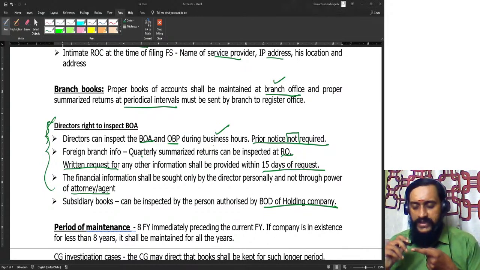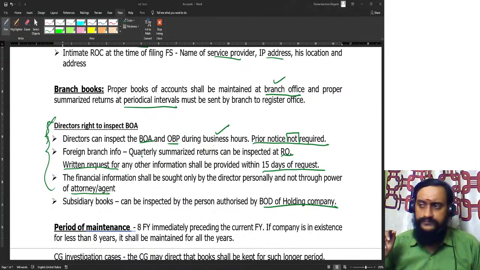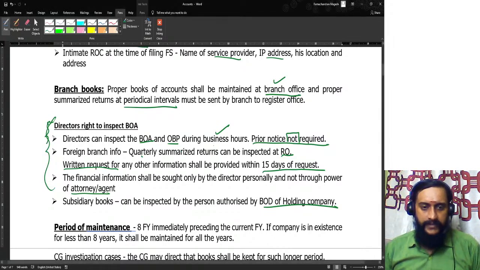For any other information, if they want it, they should ask for it in writing. Only they should give that in writing; nobody else is permitted to do so. Now the board will arrange for that information from outside India, and then that will be handed over to the director in India. So this is the first segment.